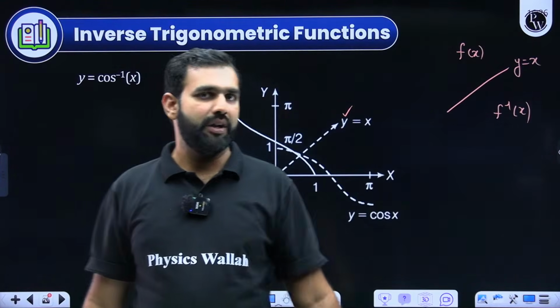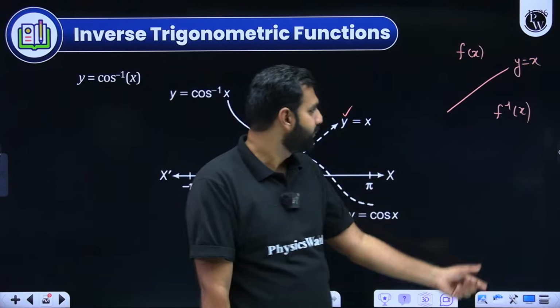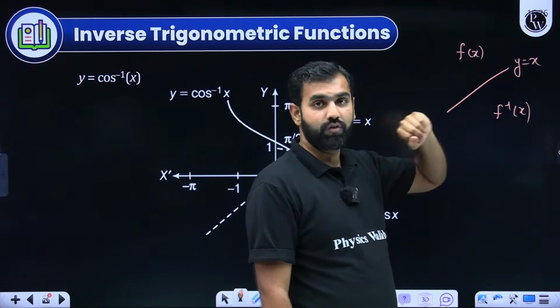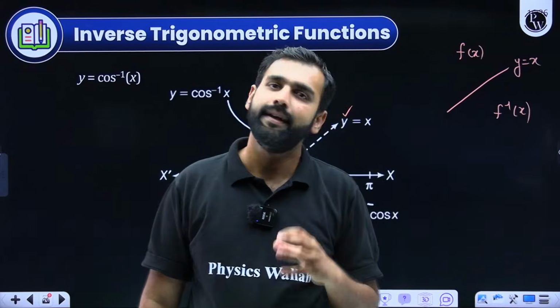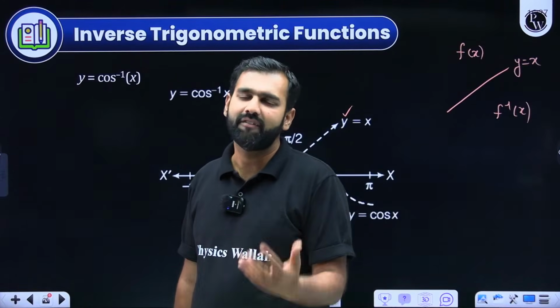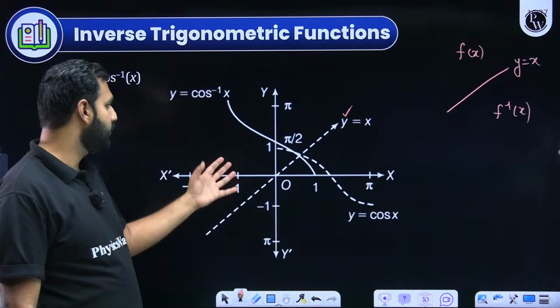So even in a question, instead of mentioning that, let's say the question gives you a language like this, that there is a function g of x, which is the mirror image of the function f of x with respect to the line y is equals to x, which means what are they trying to highlight? They're trying to tell you that g of x is the inverse of f of x. So this is how they play with the language. I hope you'll remember that. So this is how you see the graph of cos inverse x coming into picture.